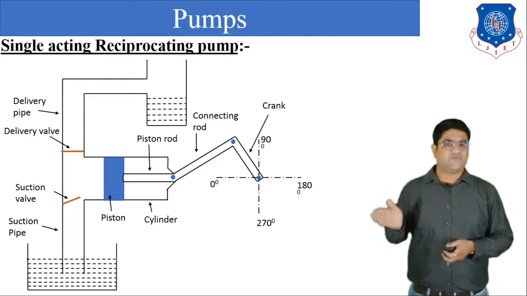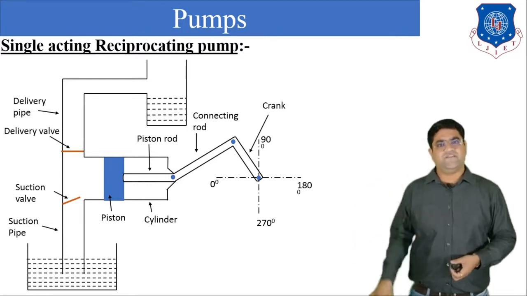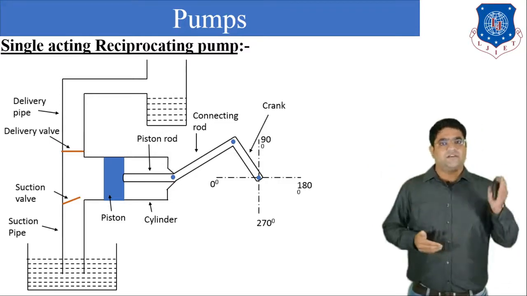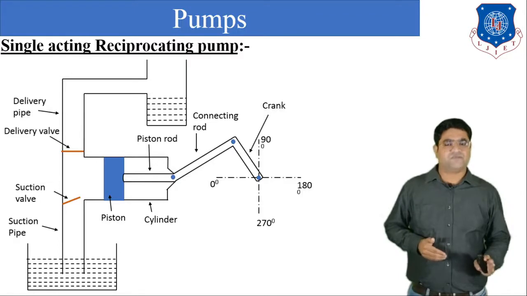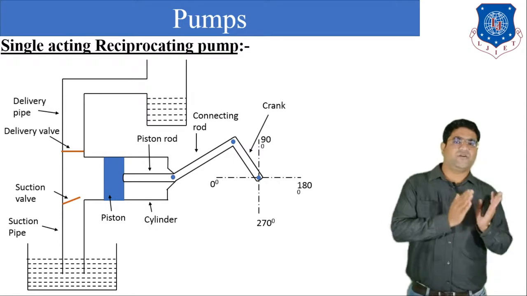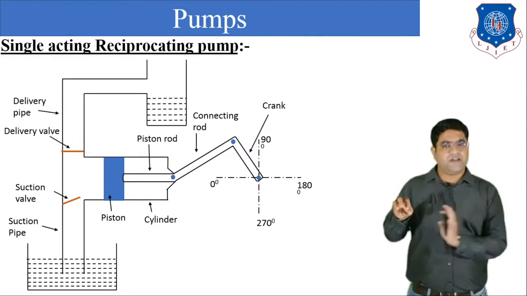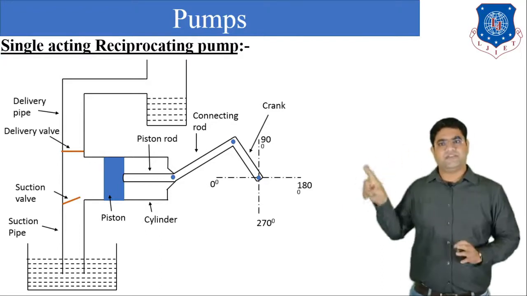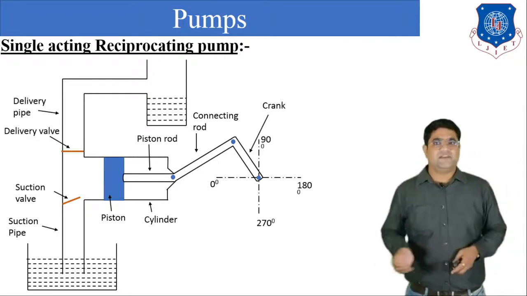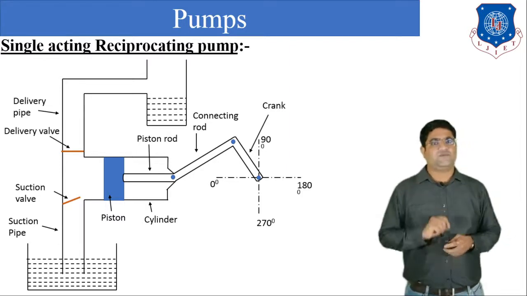The crank will move from 0 to 180, the piston will move from left to right, and the liquid will move from the bottom tank to the pump. After that, during the reverse stroke or return stroke, the crank will rotate from 180 to 0. Then the piston will move from right to left, and the liquid which is already available in the pump will be pushed by the piston. So the liquid will go to the delivery pipe via the delivery valve, and ultimately it will reach the discharge tank. So this is all about the working of the single acting reciprocating pump.